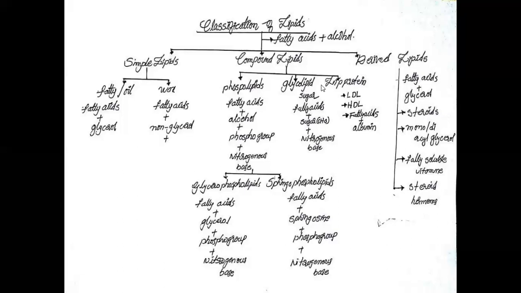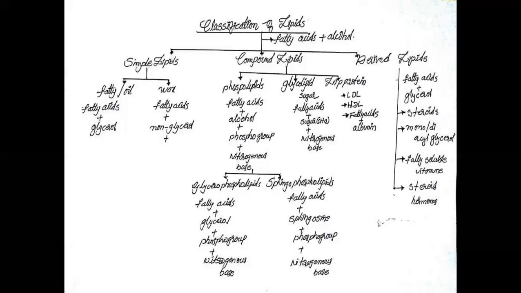And the third compound lipid is lipoprotein. Lipoproteins belong to compound lipids. These contain fatty acids with albuminous or albumin protein. Based on the presence of albumin, they are classified into the following types. They are low density lipoprotein, high density lipoprotein.